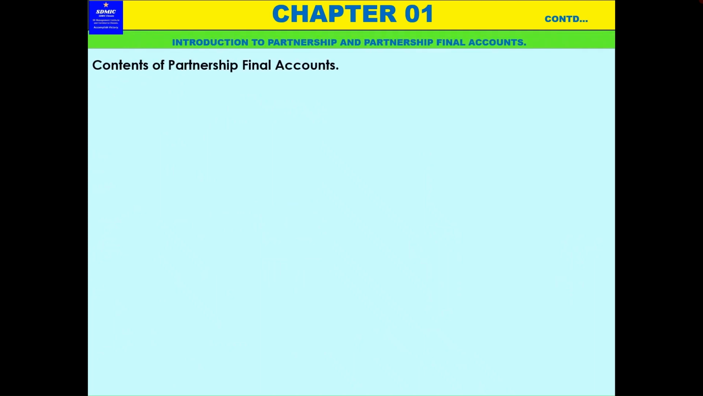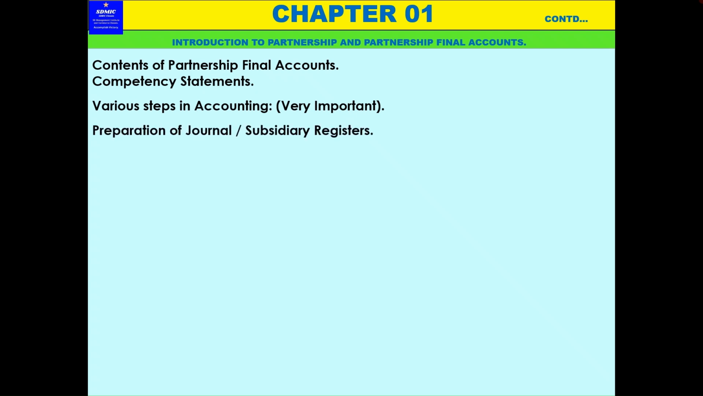And now the contents of partnership final accounts, accounting steps, various steps in accounting. These are very important steps. You have to learn them, then it will be very easy for you to solve the problems and finalize the accounts. The steps are preparation of journal and subsidiary registers, entering the primary registers, and then preparation of ledger, that is from the subsidiary register or journal to the ledger, which is called posting. Then preparation of trial balance.